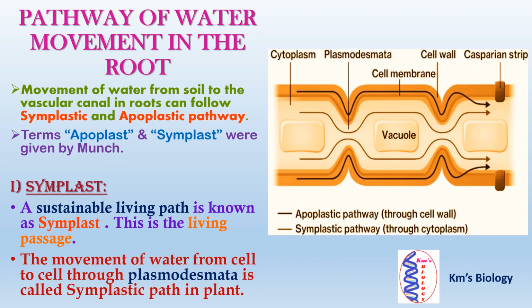Here is the pathway of water movement in the root. Movement of water from soil to the vascular canal in roots can follow the symplastic and apoplastic pathways. The terms apoplast and symplast were given by Munch. In the case of symplast, a sustainable living path is known as symplast. This is the living passage. The movement of water from cell to cell through plasmodesmata is called the symplastic path in plants.